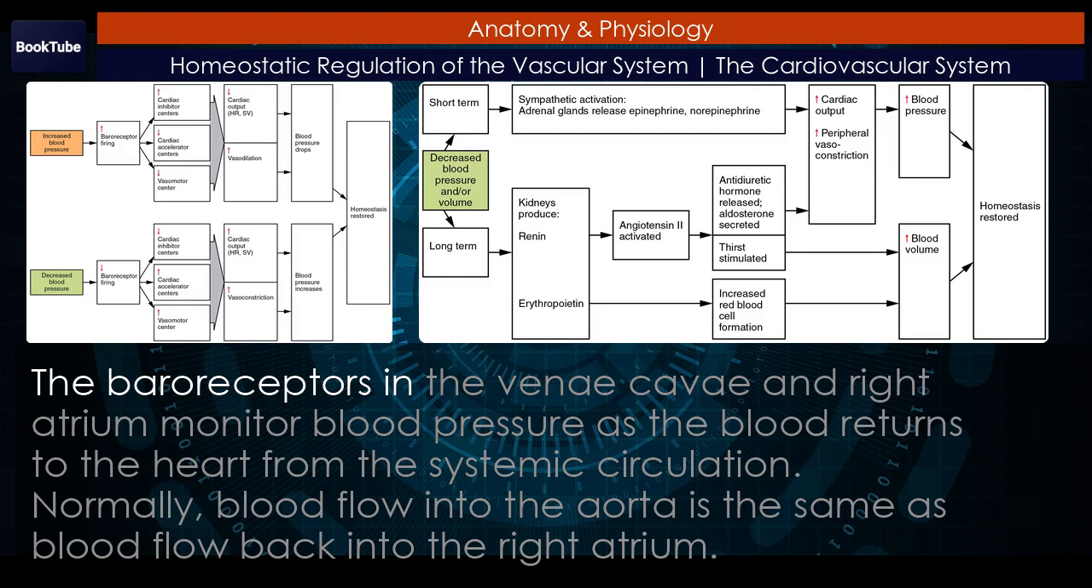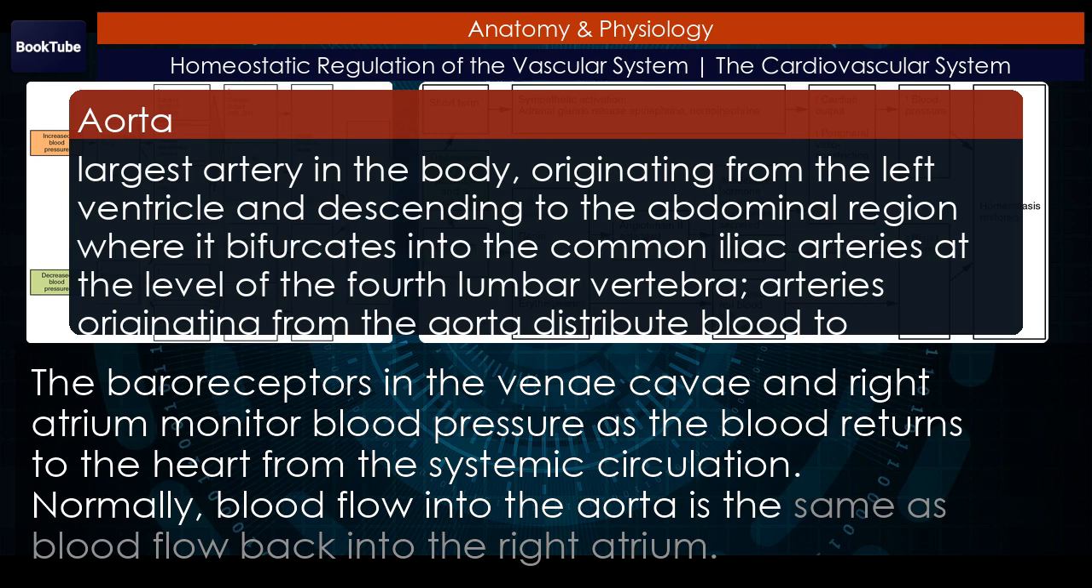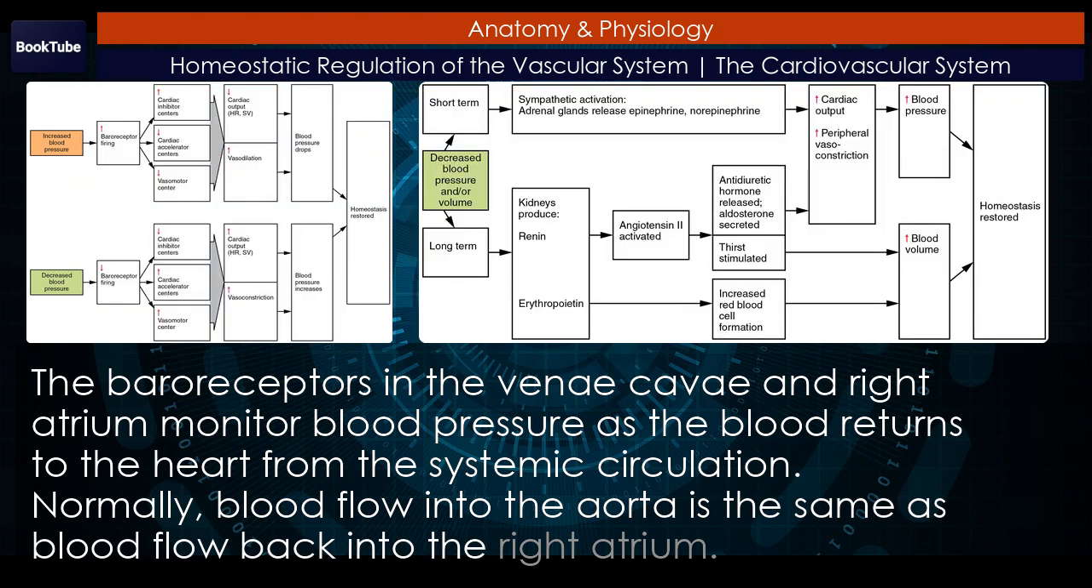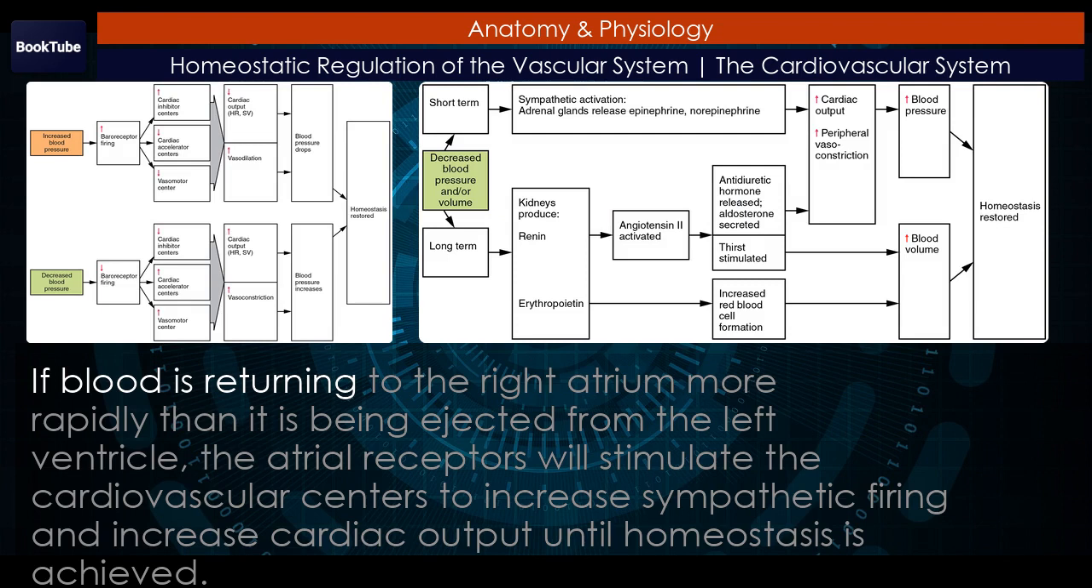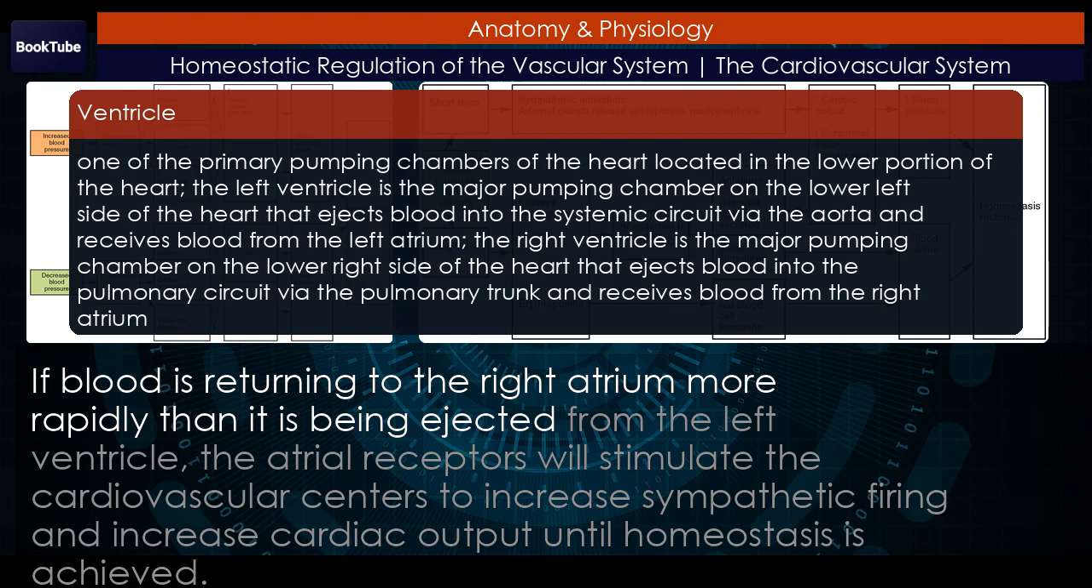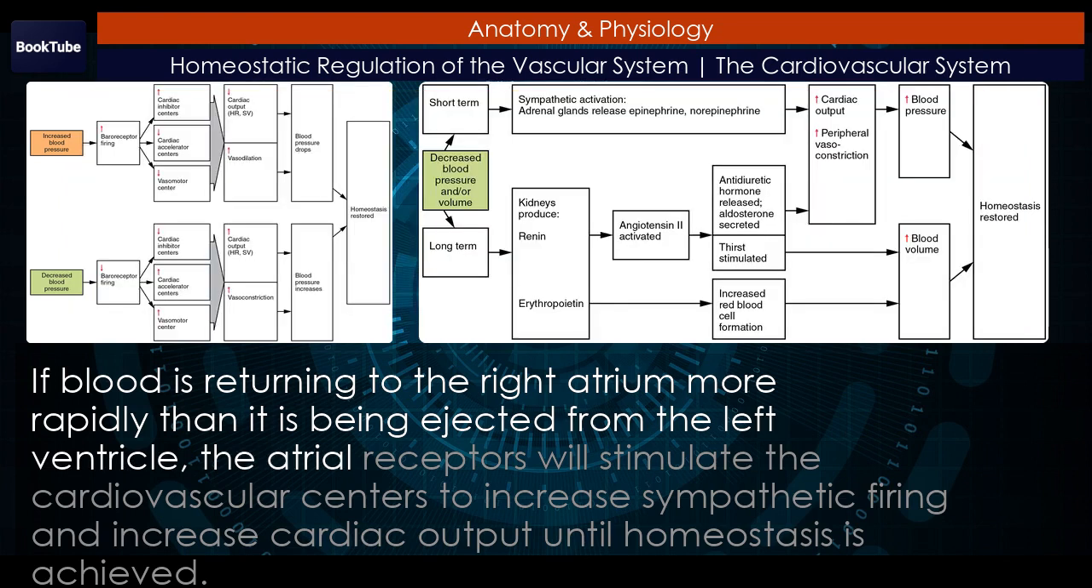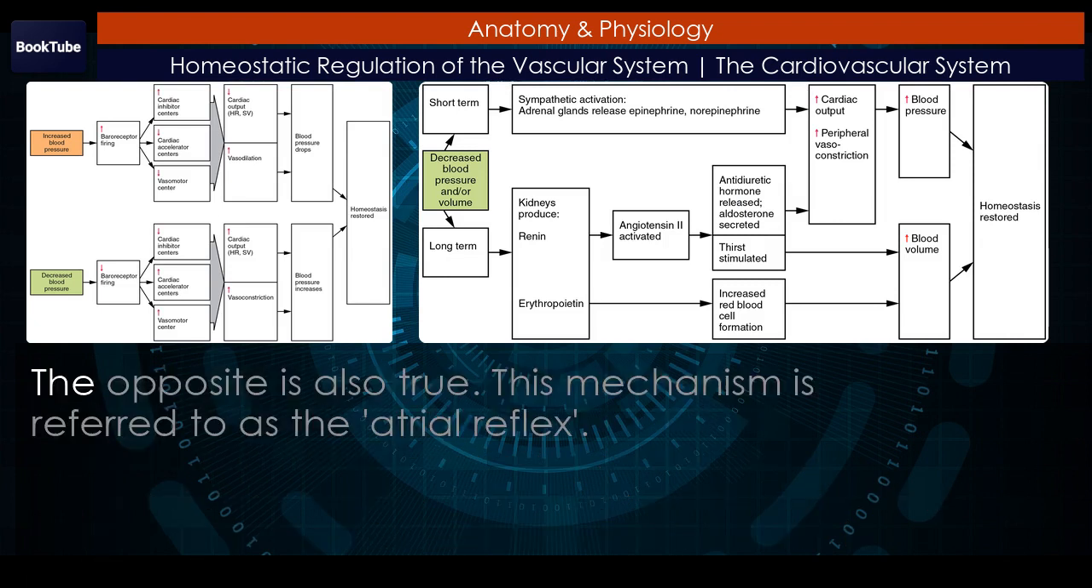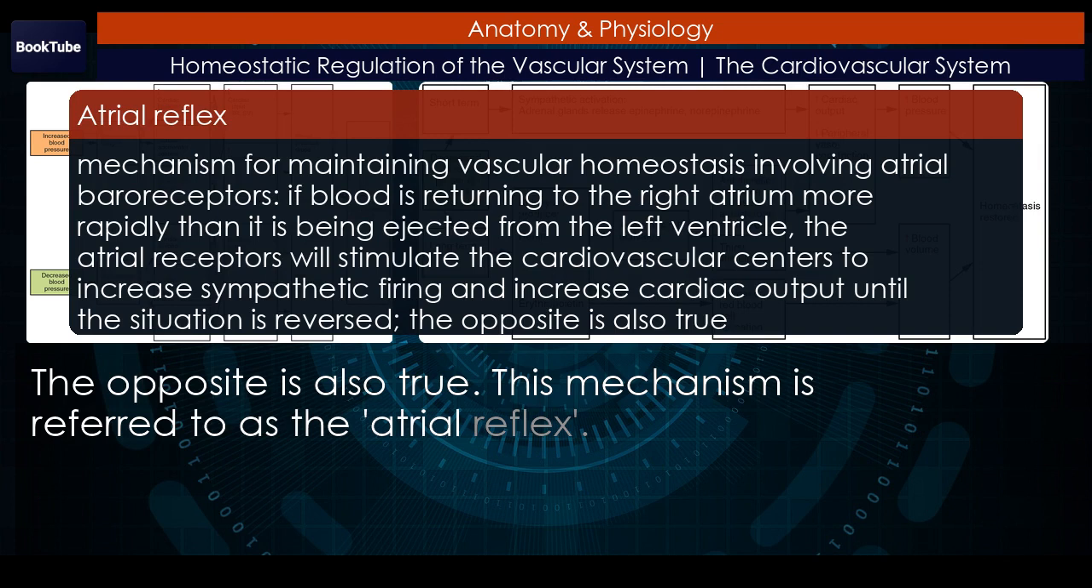The baroreceptors in the venae cavae and right atrium monitor blood pressure as the blood returns to the heart from the systemic circulation. Normally, blood flow into the aorta is the same as blood flow back into the right atrium. If blood is returning to the right atrium more rapidly than it is being ejected from the left ventricle, the atrial receptors will stimulate the cardiovascular centers to increase sympathetic firing and increase cardiac output until homeostasis is achieved. The opposite is also true. This mechanism is referred to as the atrial reflex.